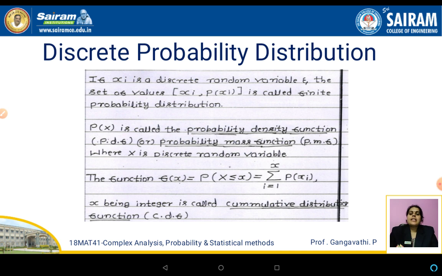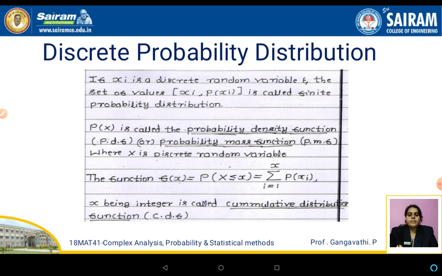Now let us see the definition of discrete probability distribution. If xi is a discrete random variable, then the set of values xi comma p of xi is called a finite probability distribution, and p of x is called a probability density function or probability mass function, where x is the discrete random variable.